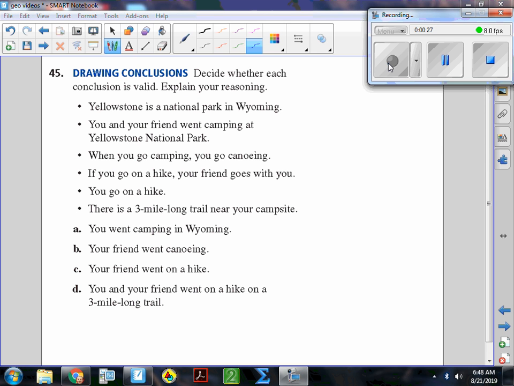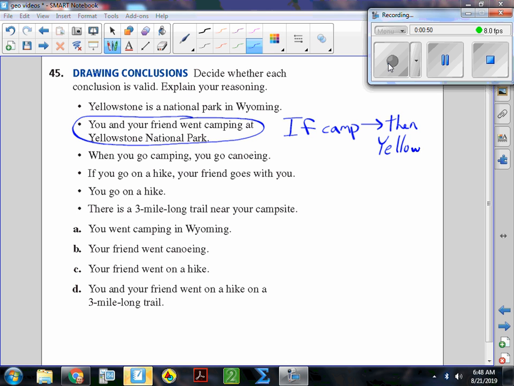So the first one says you went camping in Wyoming. Let's see. They tell you in the second statement that you went camping at Yellowstone National Park. So it's kind of like saying if you go camping, then you're going to Yellowstone. The first statement goes with that. If you put that as an if-then, if you're at Yellowstone, then you're in Wyoming.